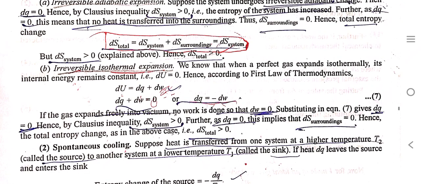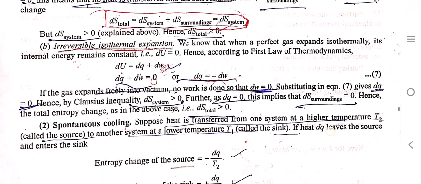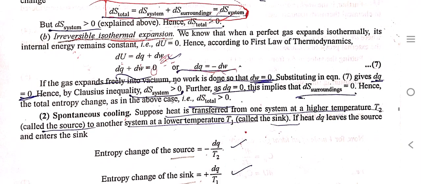Irreversible isothermal expansion: we know that when a perfect gas expands isothermally, its internal energy remains constant, so delta U is equal to 0. Hence, according to the first law of thermodynamics, dU is equal to dq plus dw, or dq plus dw is equal to 0, or dq is equal to minus dw. If the gas expands freely in vacuum, no work is done, so dw is equal to 0. Substituting this in the equation,